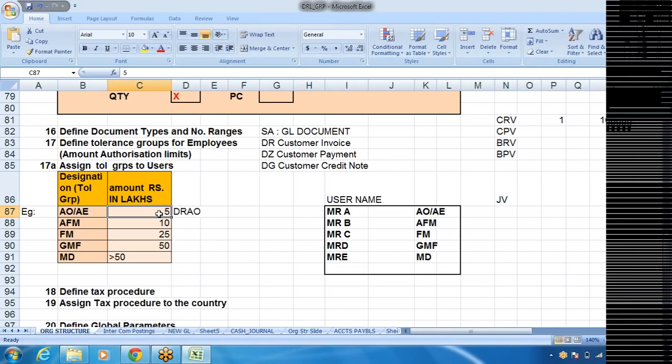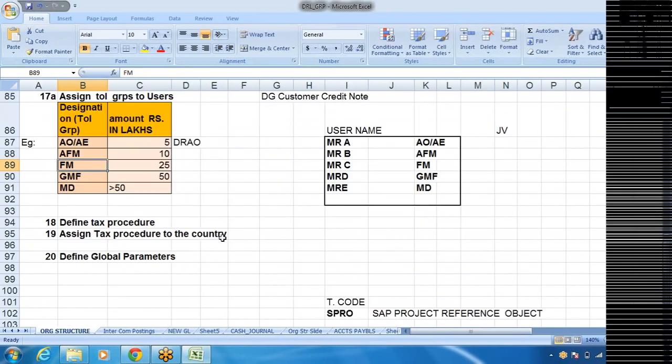AOs, any number of AOs, have a blanket approval to pay vendor bills up to 5 lakhs. Similarly, AFM, Assistant Finance Manager, 10 lakhs. Finance Manager, 25 lakhs. General Manager Finance, 50 lakhs. Anything above 50 lakhs should be approved by my MD. Here, approval does not mean physical documental approval. Every user will be given authorization. In case this person cannot do it, he will create and keep it, and it will be approved by either FM or AFM or whoever it may be. Then only the system will allow him to save it. How that process works out, we'll see later.